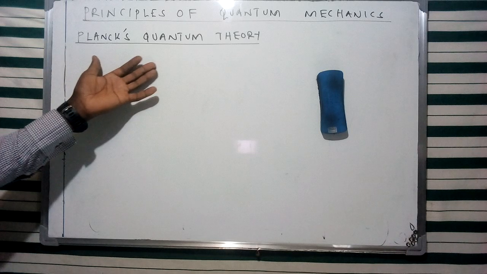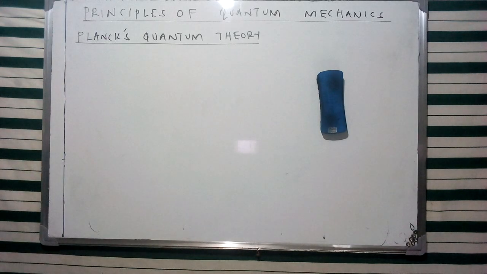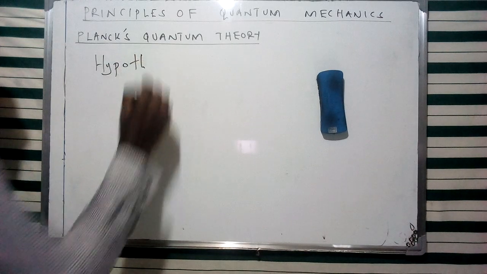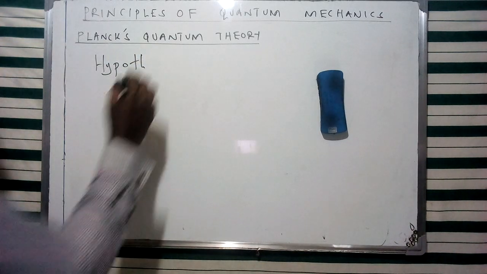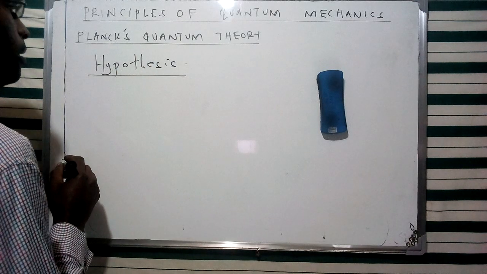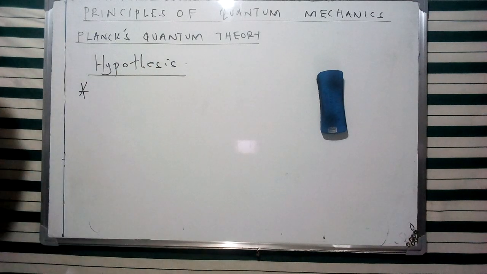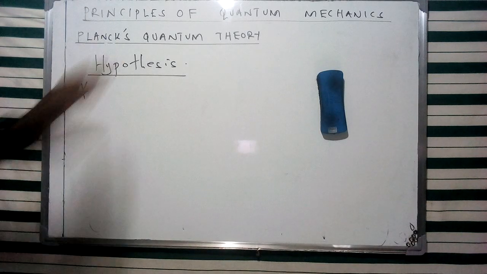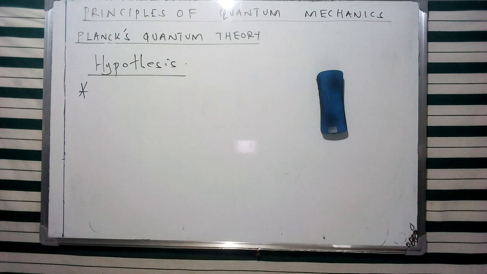Now basically the concept of Planck's quantum theory was advanced in order to explain the spectrum of black body radiation, and we're going to see that Max Planck put up a number of hypotheses or postulates which are going to assist us understand this specific aspect of the quantum theory that he had advanced. And the various hypotheses are going to assist us understand what Max Planck's argument basically was.